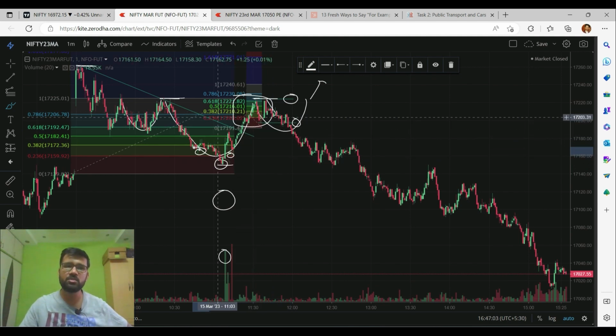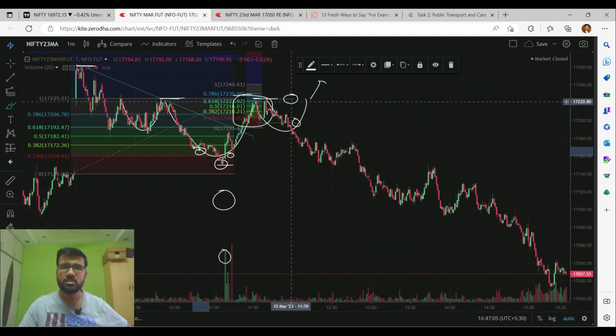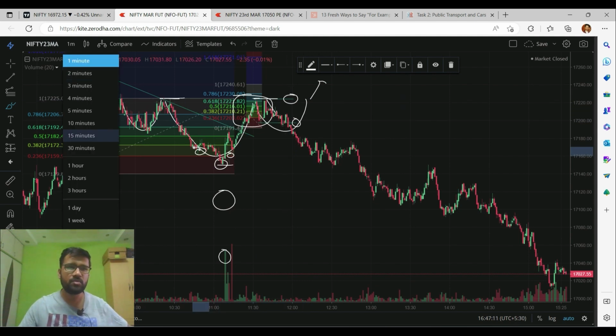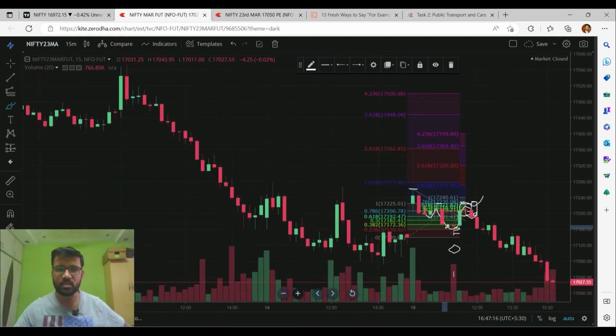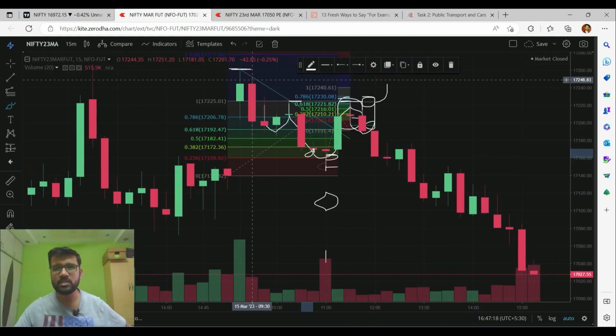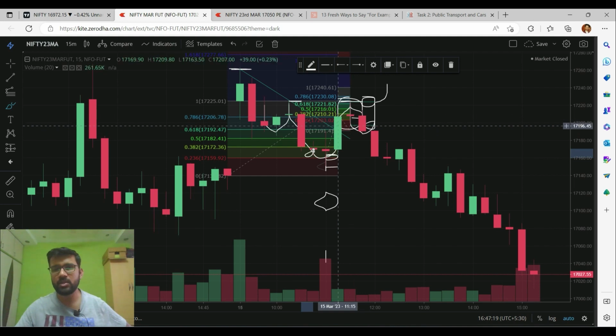I have taken another position in the Nifty 50. You can see here two lines, support and resistance, marked in green lines. If I change this chart to the 50 minute time frame, you can see a doji kind of candle. Once the market closed above this trend line, followed by this breakout candle, there was a doji candle, and I marked support and resistance lines for this doji candle, and I was waiting for the market to close above this line or below this line.